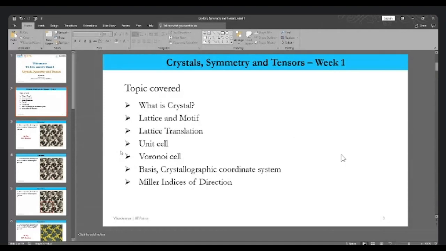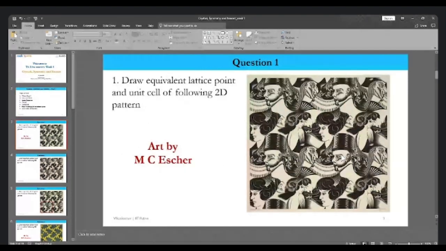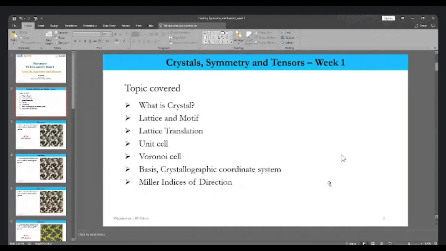So here we are going to discuss whatever has been covered in week 1, that is 1A to 2B, and the final topic covered in this week is the Miller indices of a direction. Before we move to the questions, let me ask if you have any doubt from the conceptual point of view. If there is any doubt, please feel free to ask me.